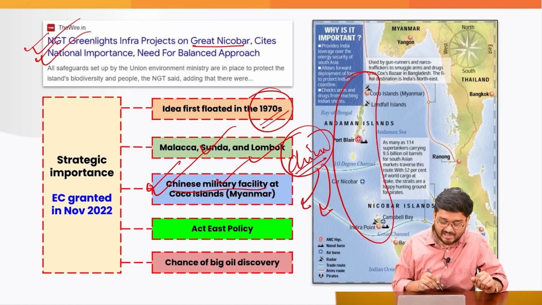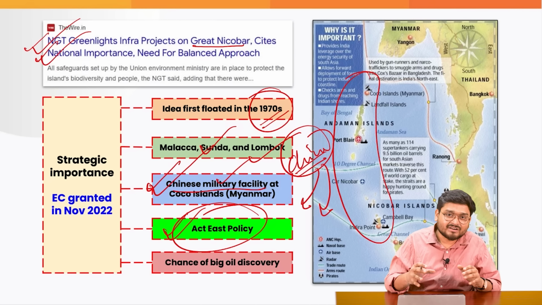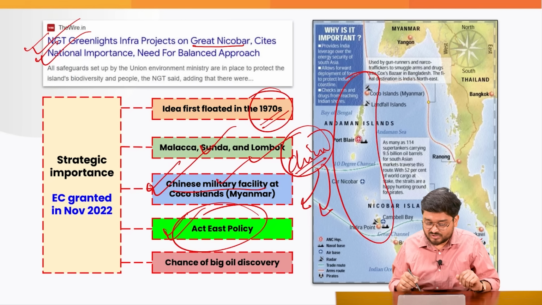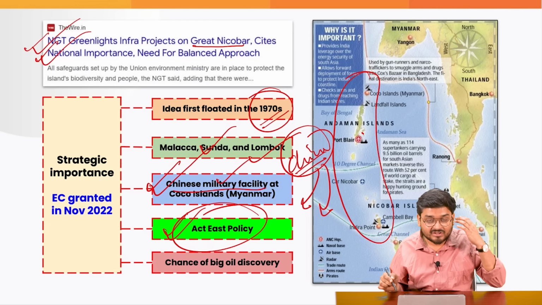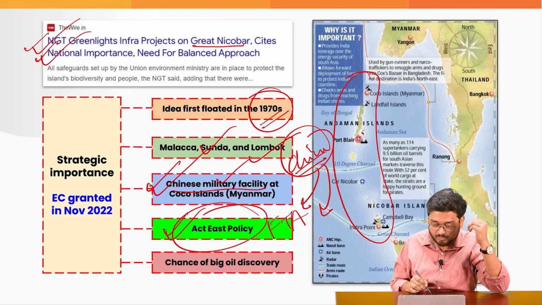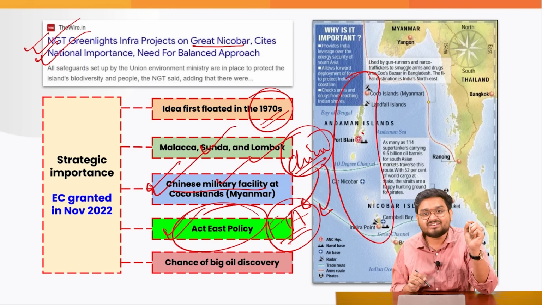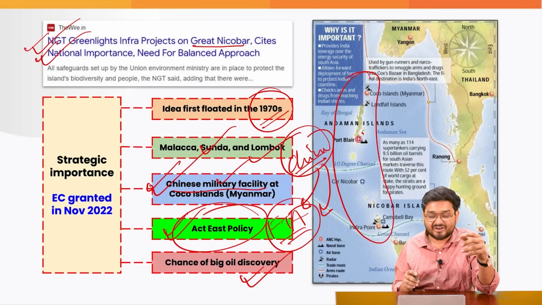It is also closely aligned with our Act East policy, because the transshipment port and the international airport can link effectively with the Southeast Asian countries. And also, since we have an active free trade agreement, more trade can happen. And also, there is a chance of a very big oil discovery in this region to exploit.